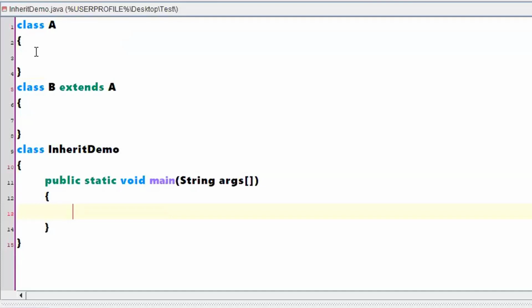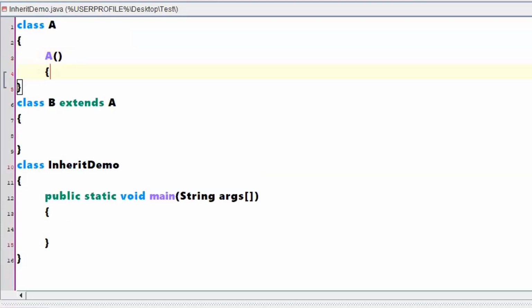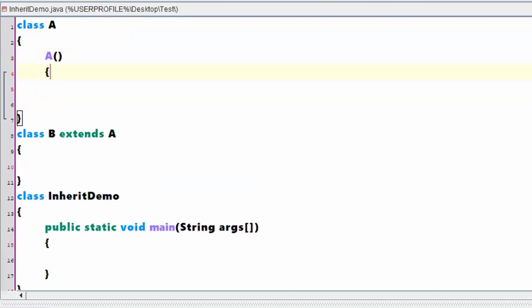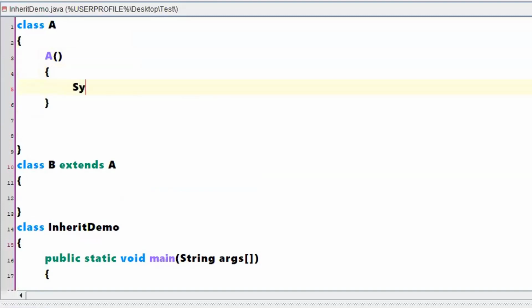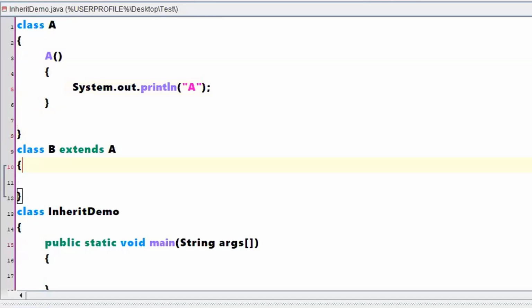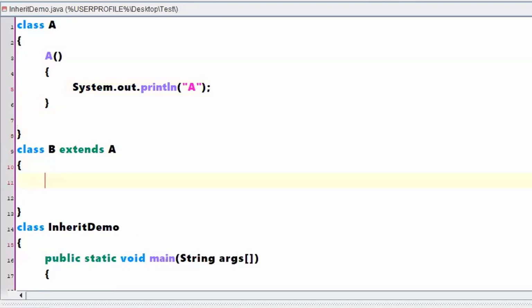Now my question is, say for example, if you have a constructor over here, System.out.println, this is from an object A, that means constructor A, right? Now with respect to class B, I will write void m1.